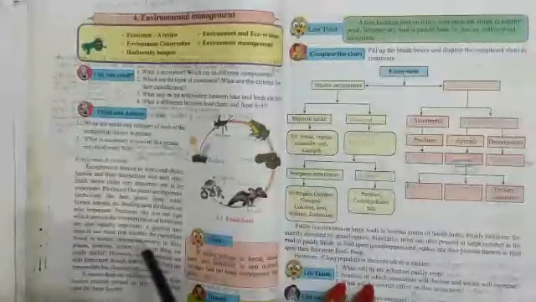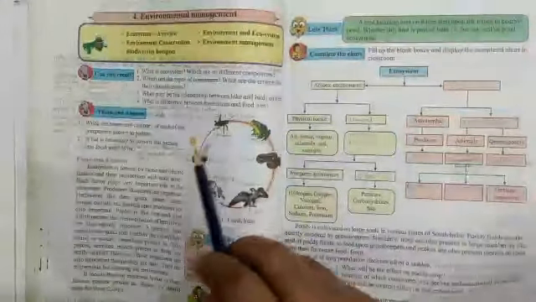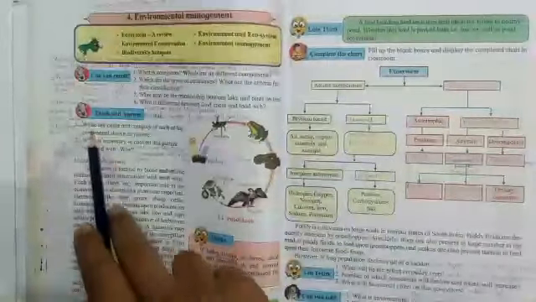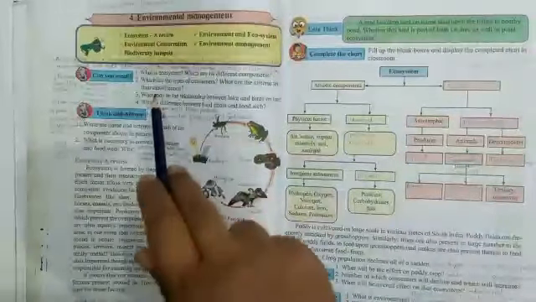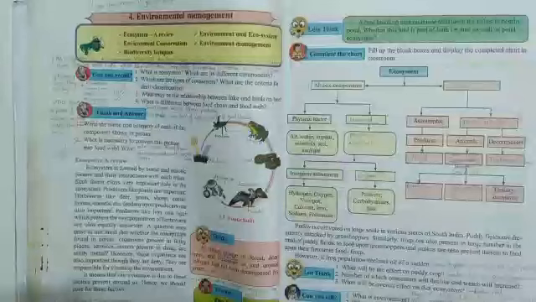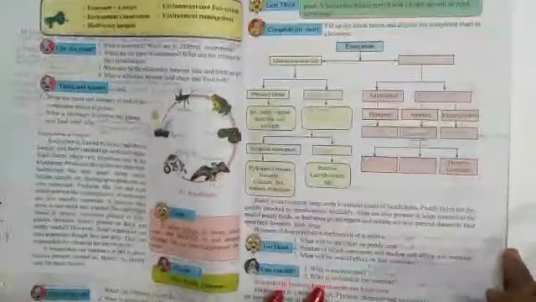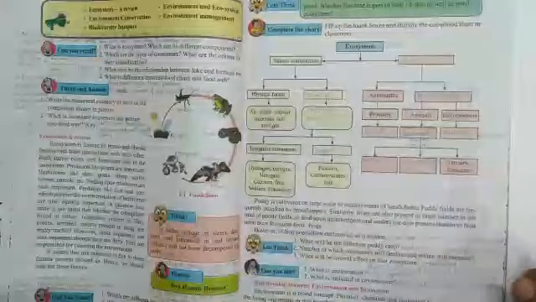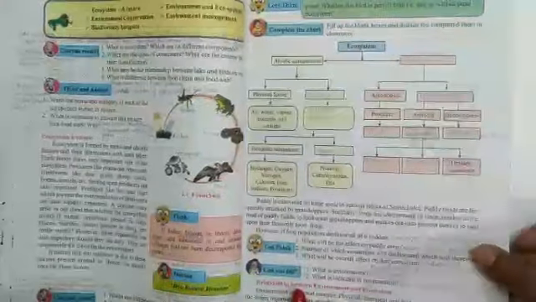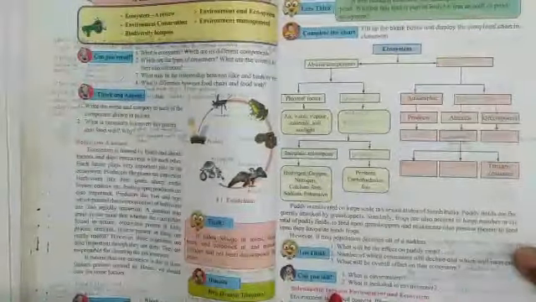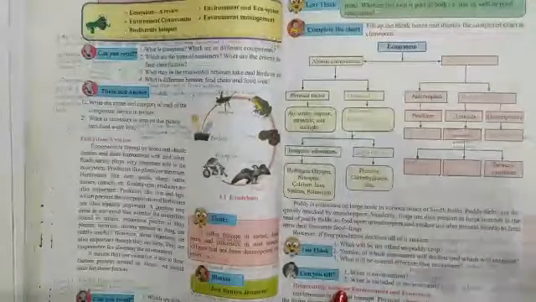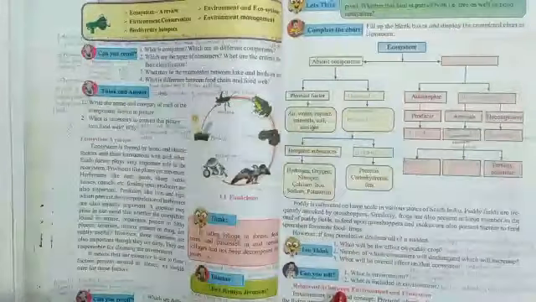On page number 36, lesson number 4, environmental management, here 'think and answer' is omitted. 'Can you recall' is also omitted. Okay, now on the next page, that is the ecosystem, biotic and abiotic components, that you have learned in the last standard also. This is just for revision, it will not be asked in the exam.